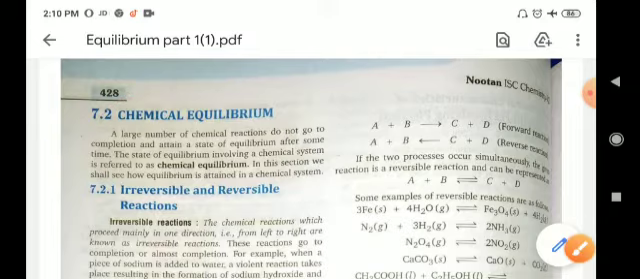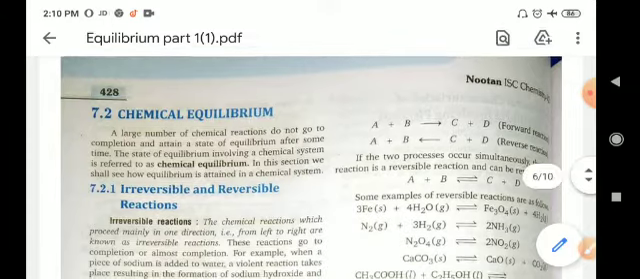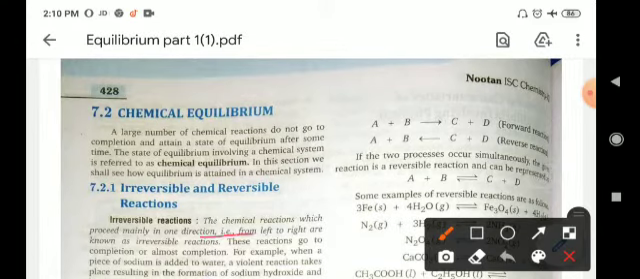Irreversible reaction means the chemical reaction which proceeds mainly in one direction, that is from left to right. These are known as irreversible reactions. These reactions go to completion or almost completion.